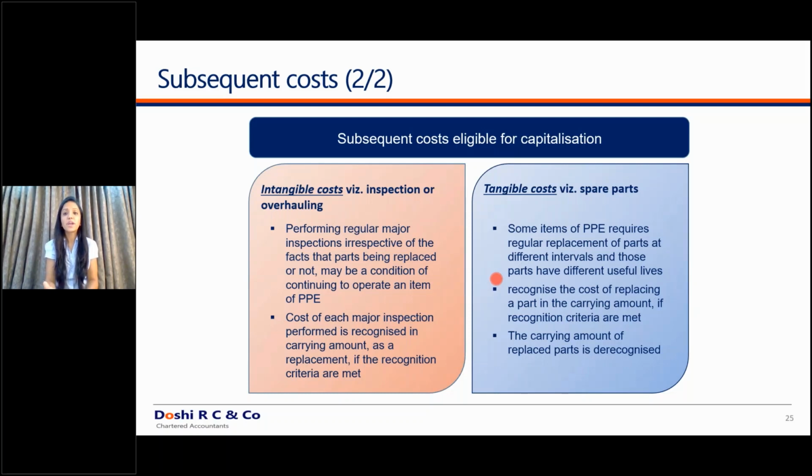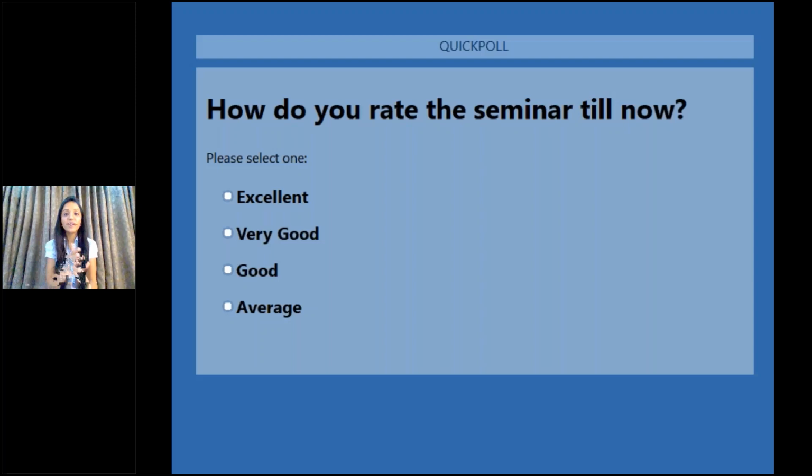Similarly applies to the spare parts. Again, in spare parts, you will have to define whether that asset is meeting the criteria of an asset and then only capitalize as a separate asset and amortize it according to the life of that particular spare part.